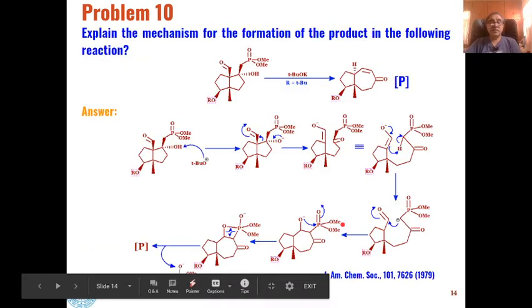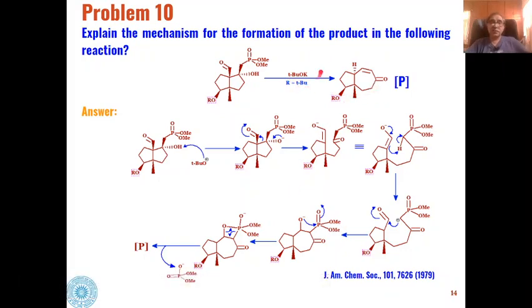And then the last problem is how, in the presence of tertiary butoxide, which is a strong base, these types of carbonyl compounds having a substituted phosphate group undergo ring expansion reactions to give us these types of alpha beta unsaturated ketones as the product.